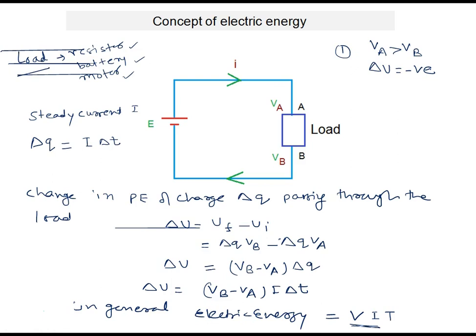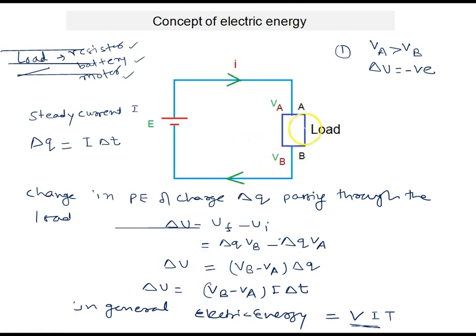So there is an energy input by the charge to the portion AB of the circuit. So AB will behave as a resistor, and this loss in potential energy will appear as heat energy in the resistor. Is it clear? Where delta U is negative, it means there is definitely a loss in energy, and that loss in potential energy is converting into heat. So this load can be a resistor.